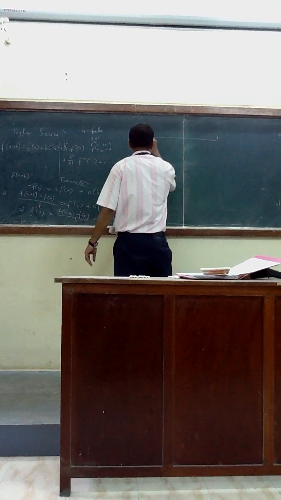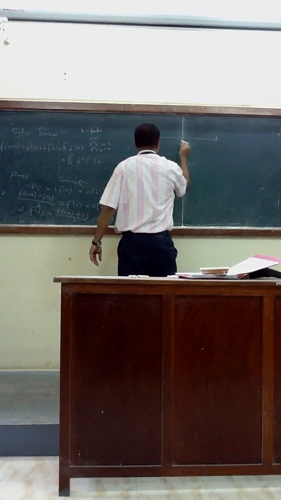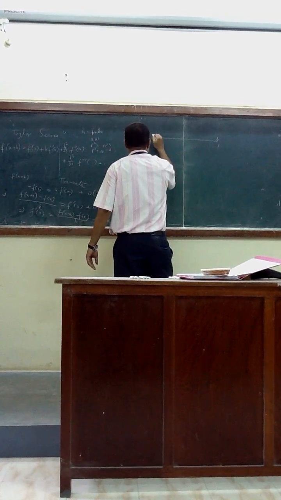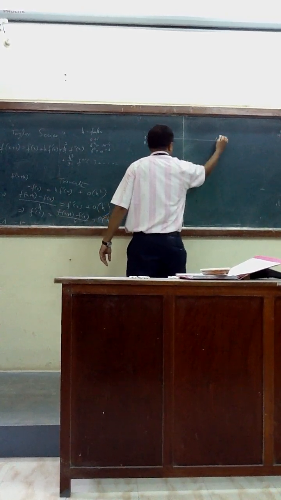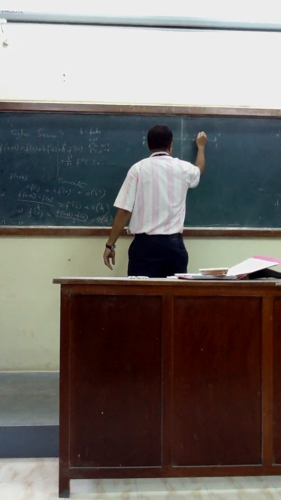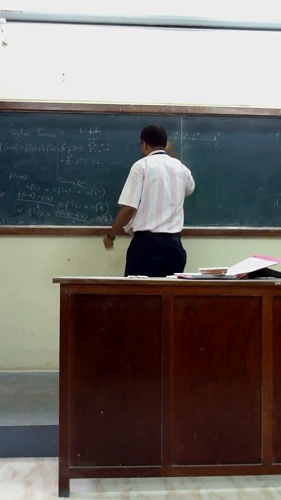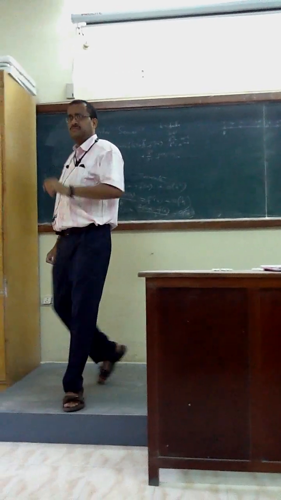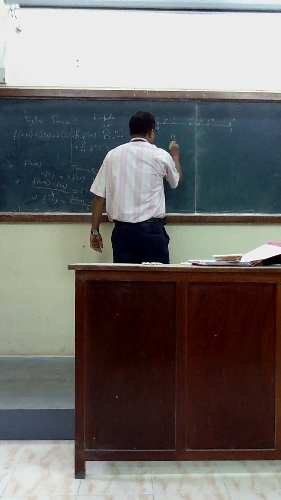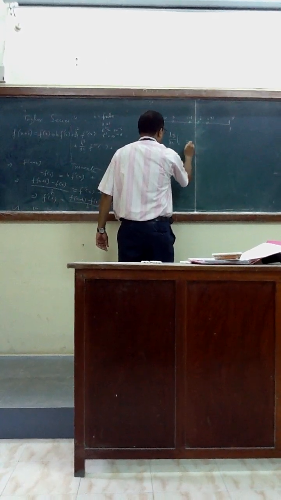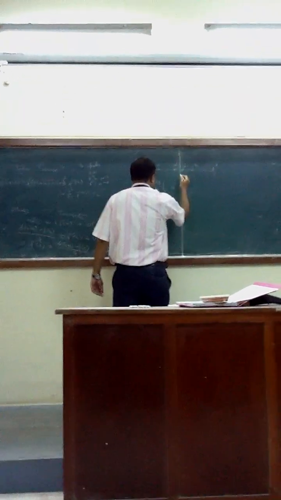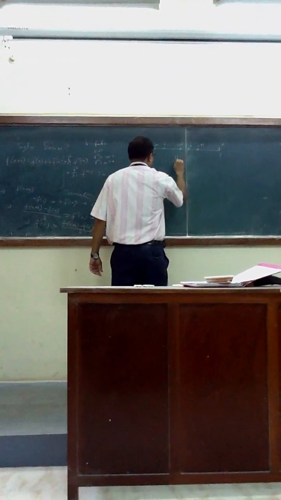So this is my domain 0 to 1. First node is, second node, third node. This is my nth node and this is my ith node. This is i plus 1, this is i minus 1. If I want to write dy dx at a particular node, so what is our objective?